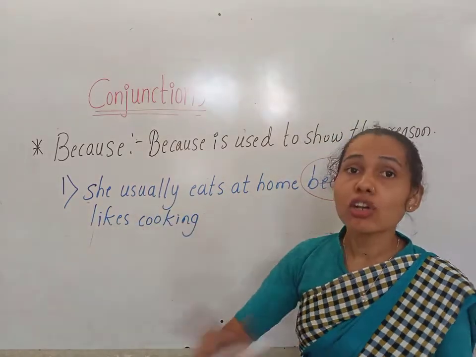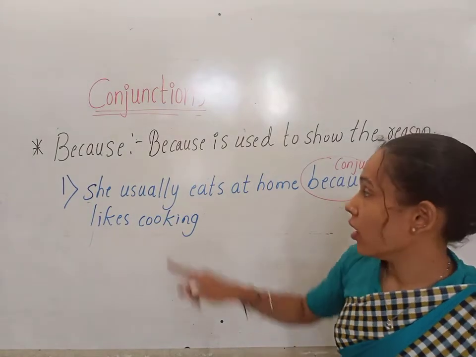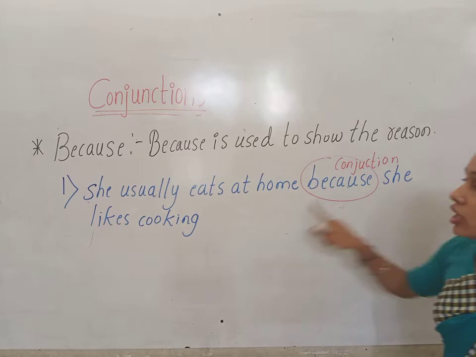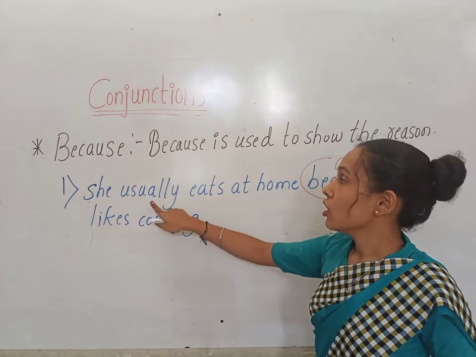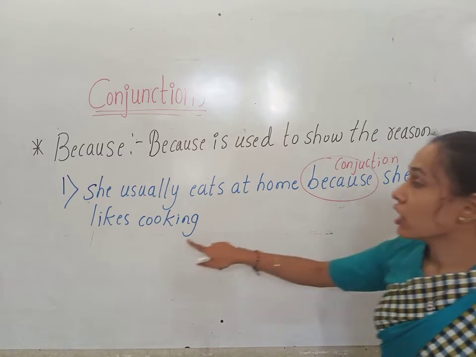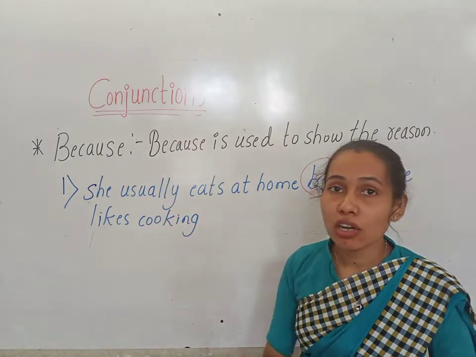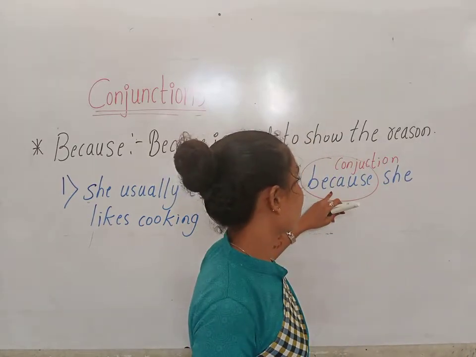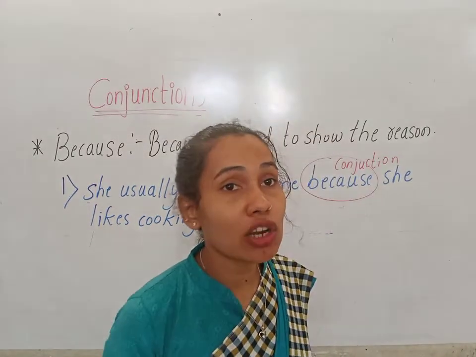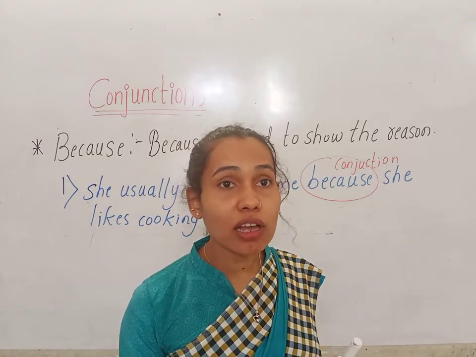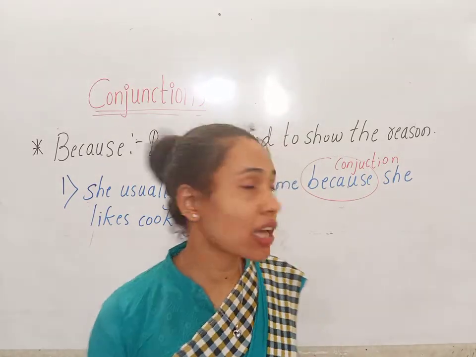Here we have joined two sentences together. Because is used for showing the reason. Reason means karana.